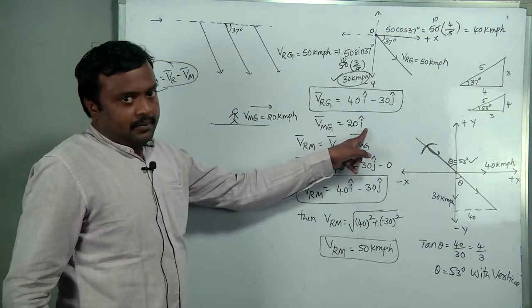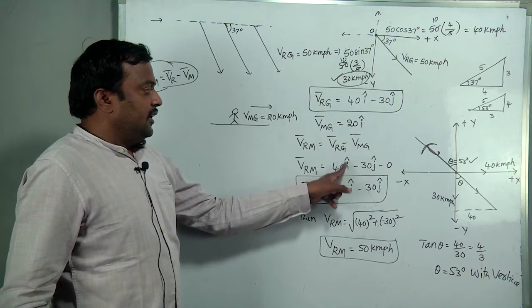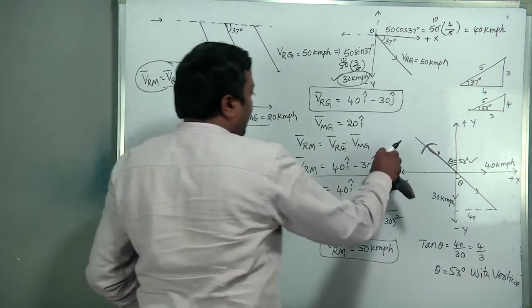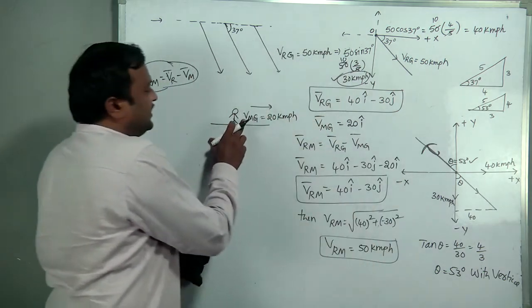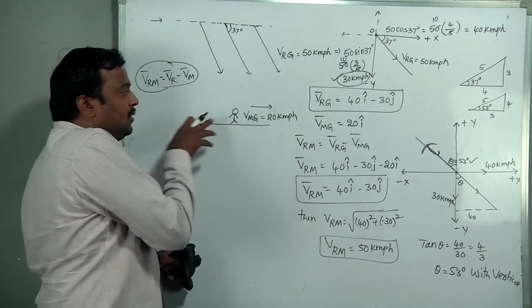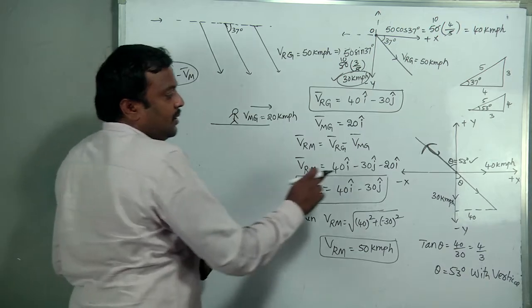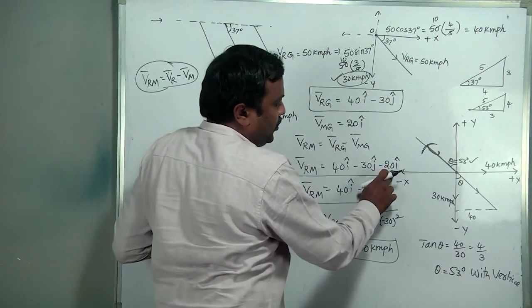20 i cap. Got it? The difference will be the same as it is. It will be minus 20 i cap. A small change only, I drew. The man is in motion now. Minus 20 i cap. Okay.